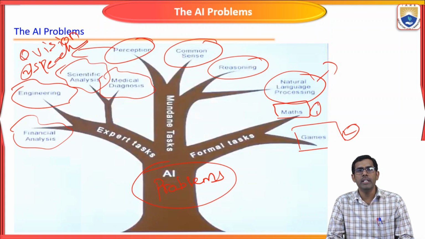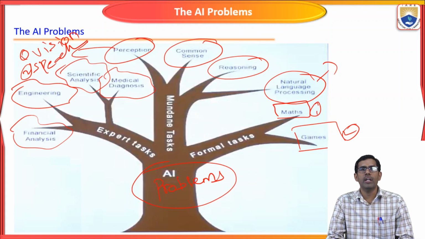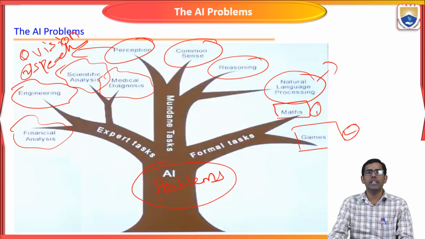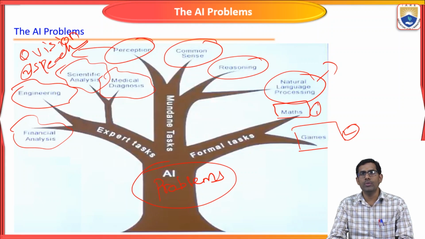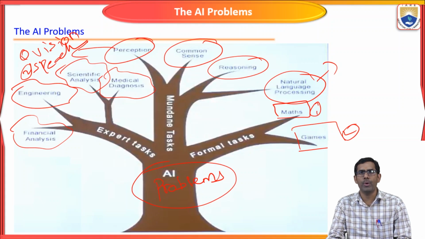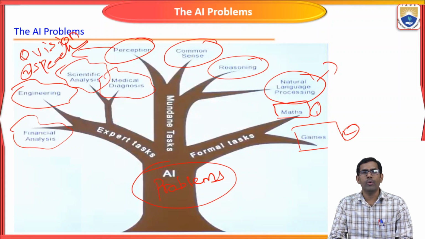We have to give that to the design according to the expert task. So these are the various AI problems in making AI-based systems. These are the certain problems we are going to meet while designing artificial intelligence systems.